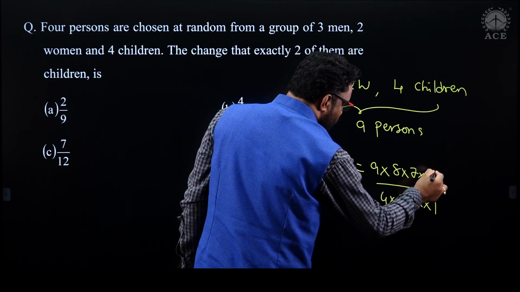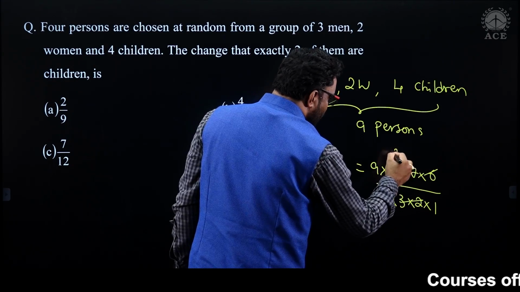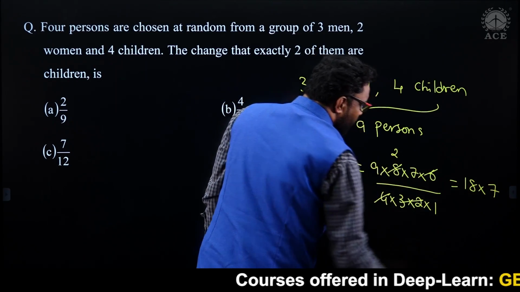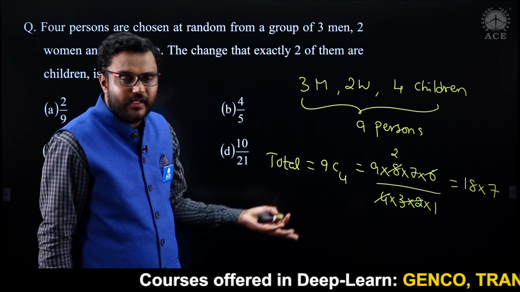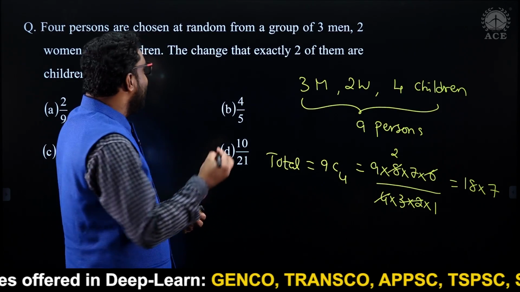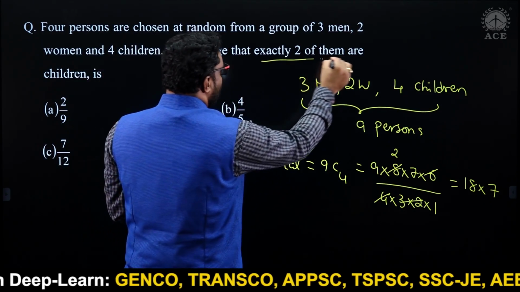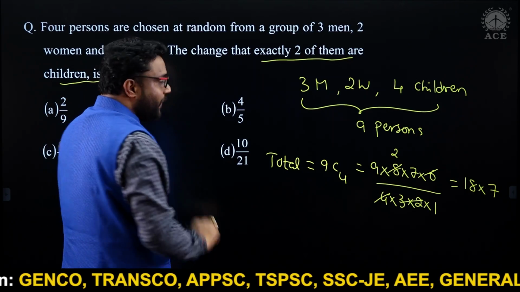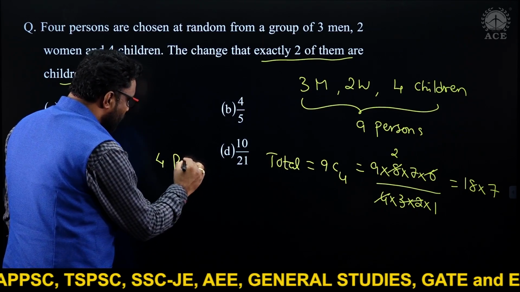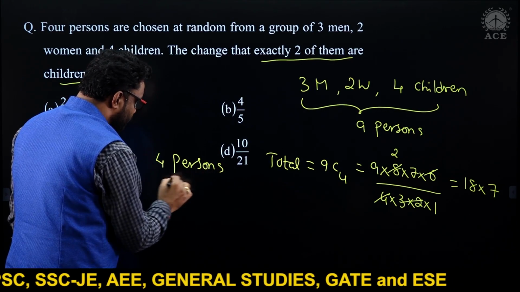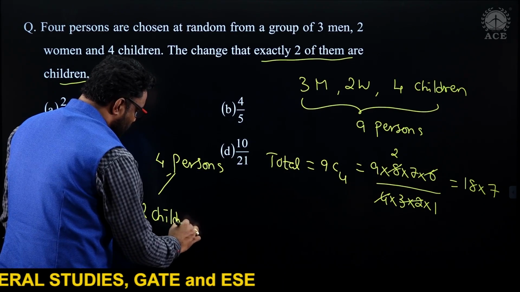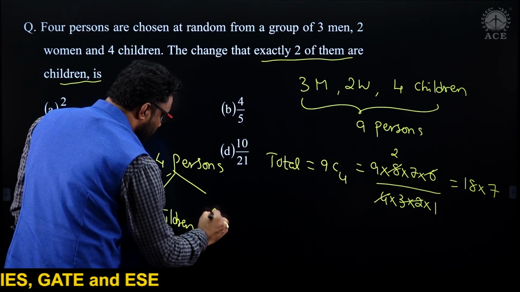So 3 into 2, 6. This one, I got like 18 into 7. Let it be, no need to multiply because the numerator also is there, it will cancel. This is the total. What is favorable? Exactly 2 of them are children. So you have a total of 4 people you need to select. Among 4 persons, 2 must be children and 2 must be others.